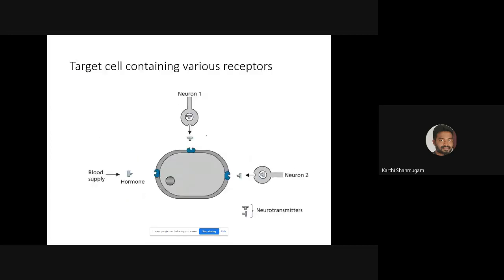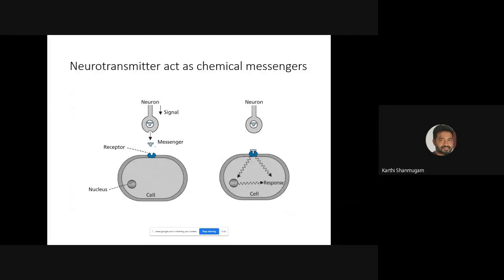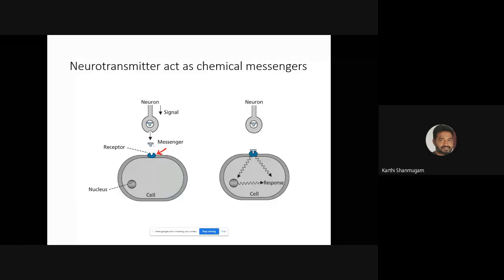So this is the receptor, a graphical illustration of whatever I have explained to you, right? This is a receptor, and this is a small endogenous messenger molecule, and this small endogenous messenger molecule goes and binds to the receptor.